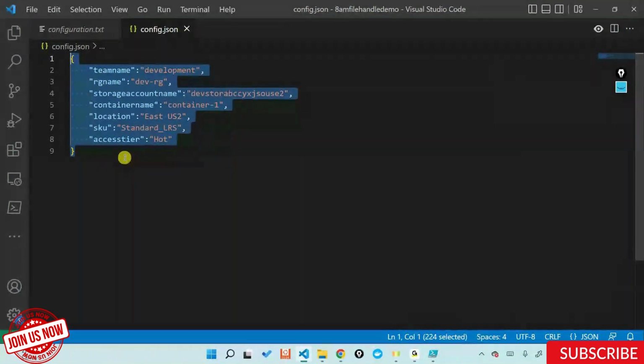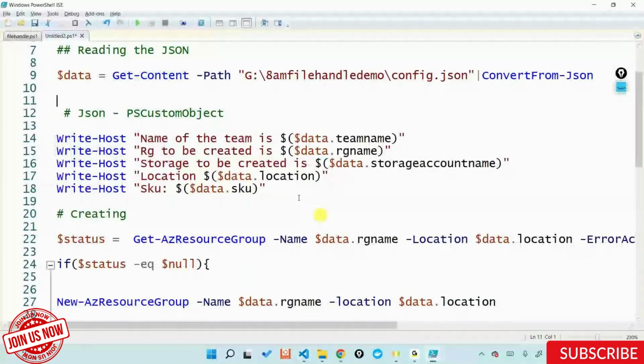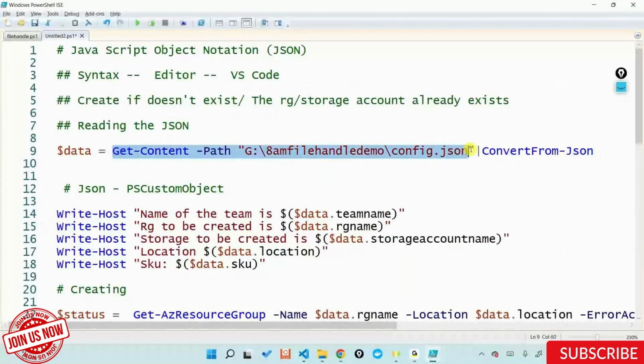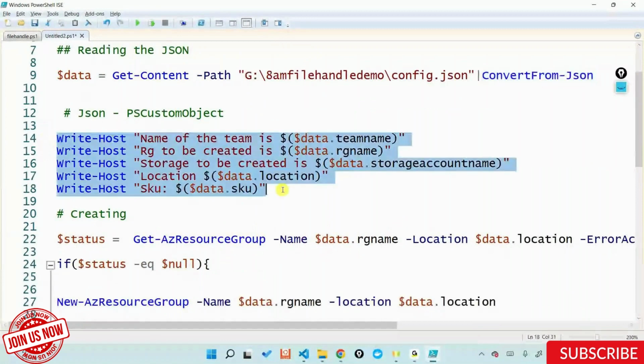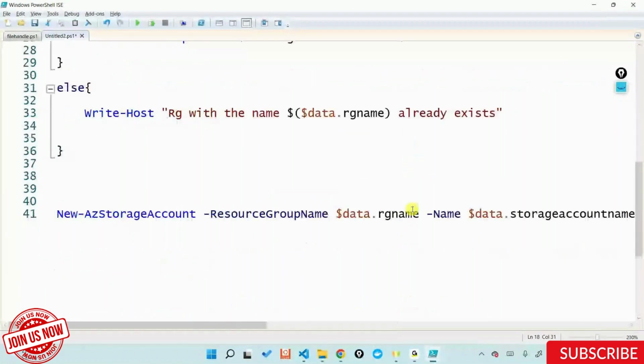We'll improvise this particular knowledge. We'll understand how to write multiple objects inside JSON. Try writing a simple JSON. Try approaching it using a very simple script, firstly on how you read this. Just try till here. After that, see if you put something called convert from JSON, how will it get converted? And once it gets converted, check out, let's say, with a Write-Host, see how it gets output, and then you can write your end-to-end scripting.